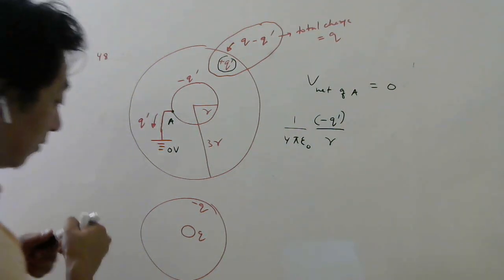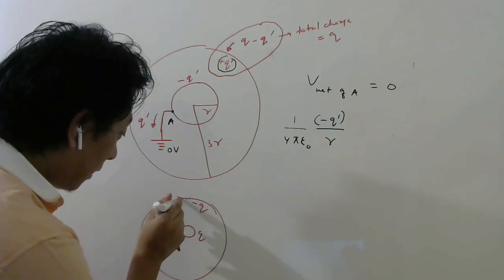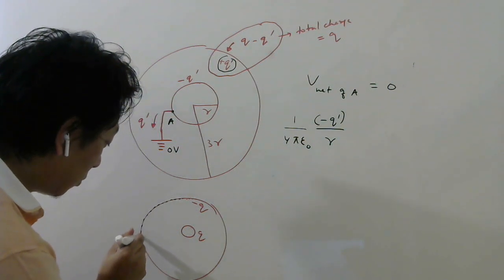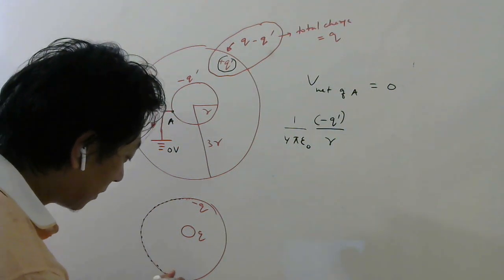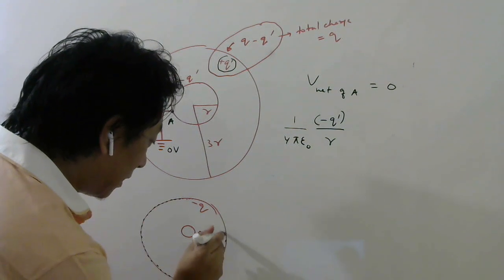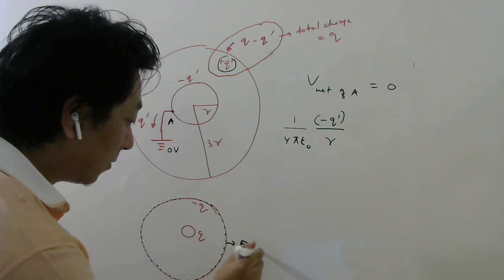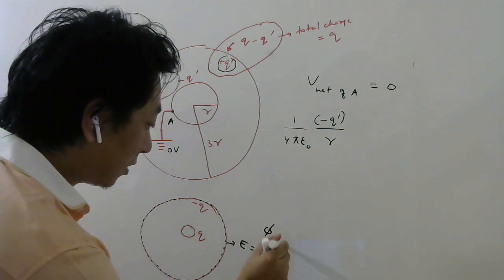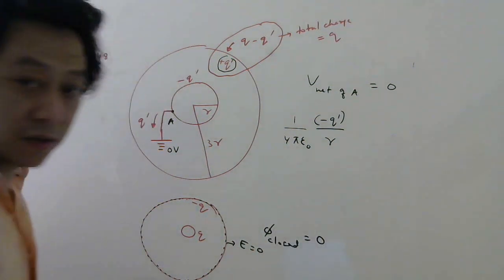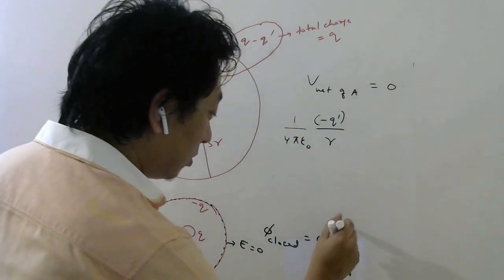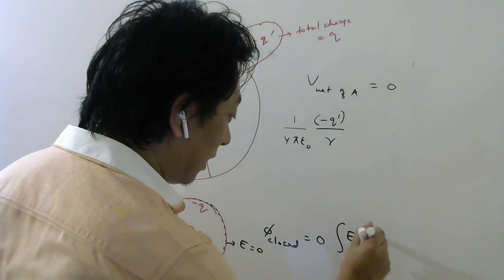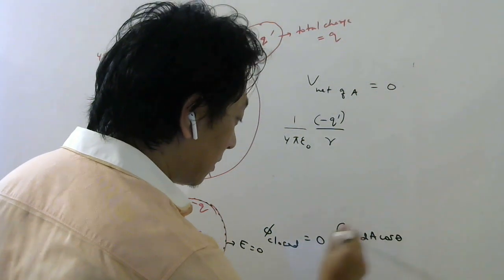Gauss law I told, if you make a Gaussian surface passing through this shell inside the material, then you know inside the material of a conductor everywhere the electric field is 0, so the flux through the closed surface should be 0. What is electric flux through a closed surface? Integral E dA cos theta. Remember, right, students?